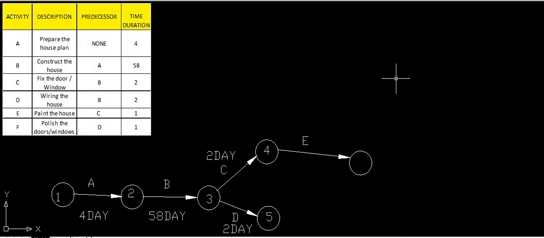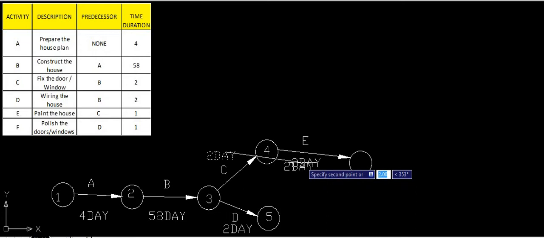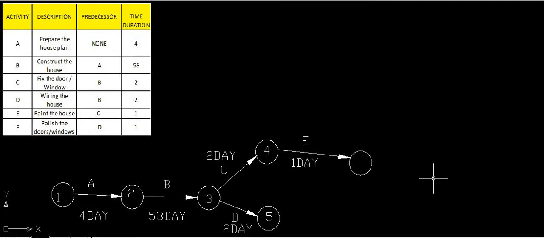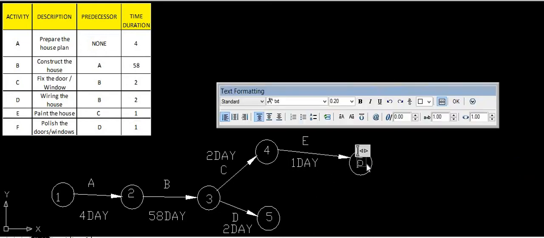For completion of activity E, 1 day is required. So we will write this as 1 day. Again we have given the numbers to the nodes 1, 2, 3, 4, 5. The next number for the node is 6. The 6th number will be given to this node.